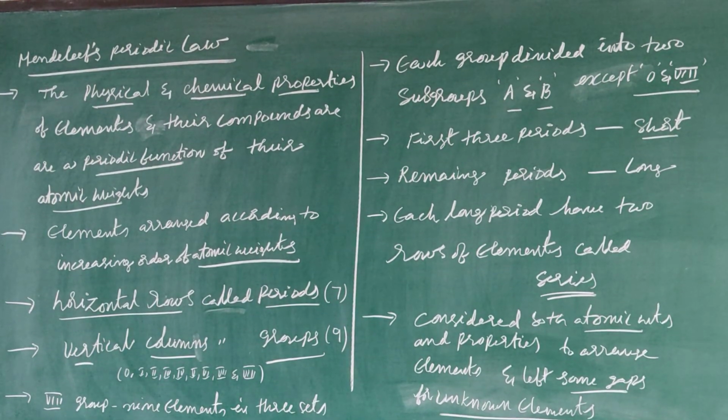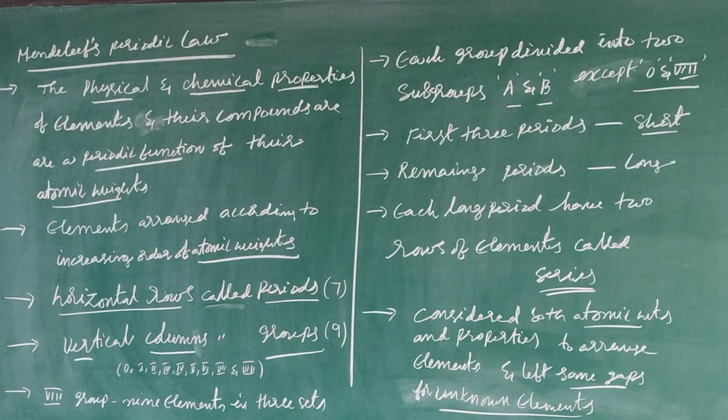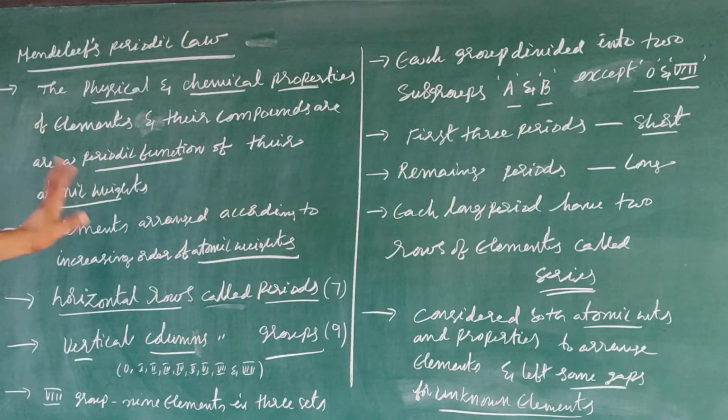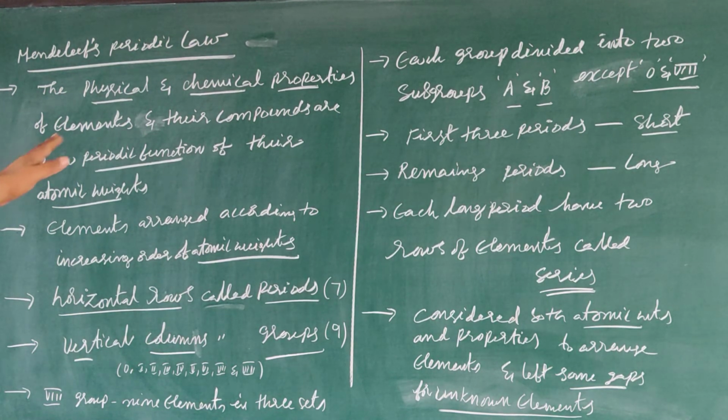Next one, Mendeleev periodic law. The physical and chemical properties of elements and their compounds are a periodic function of their atomic weights. Mendeleev considered atomic weights as the basis for his law. This is the law given by Mendeleev.